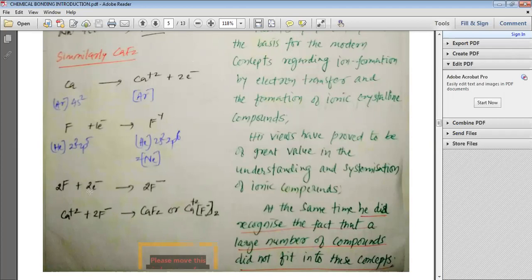So 2 fluorines get these 2 electrons and turn out to be 2F-. This Ca2+ and 2F- combine together with the electrostatic force of attraction, or electrovalent forces, and make CaF2, which is an ionic compound. So this is how, my dear students, we understand the Kossel concepts.